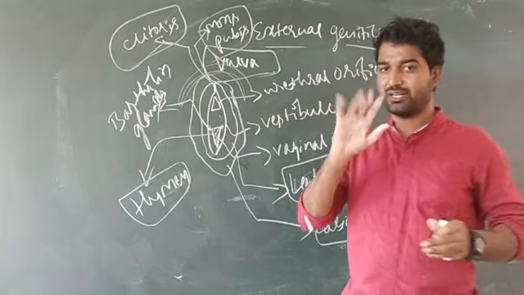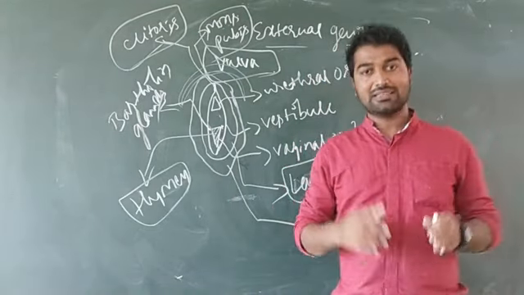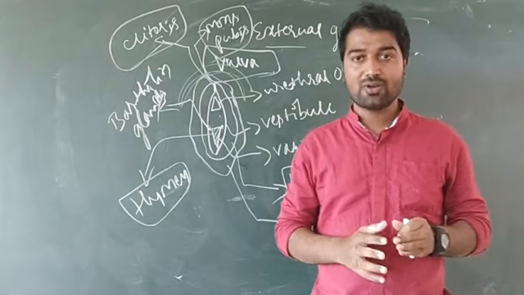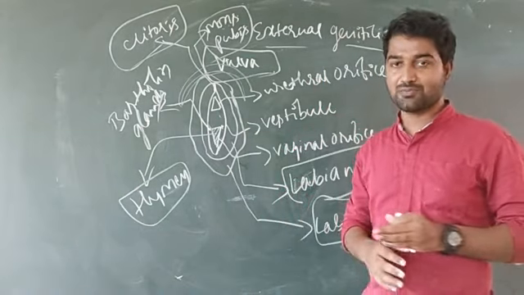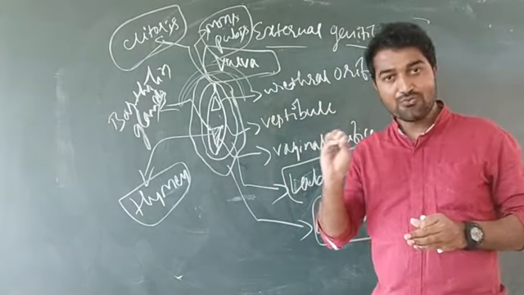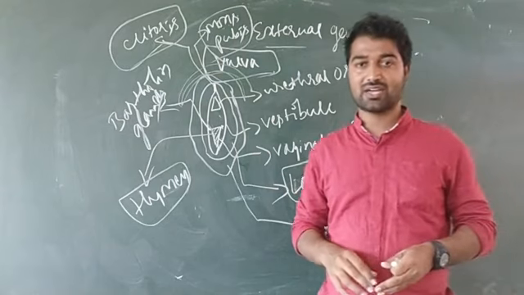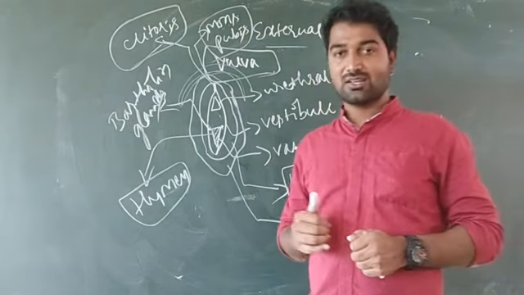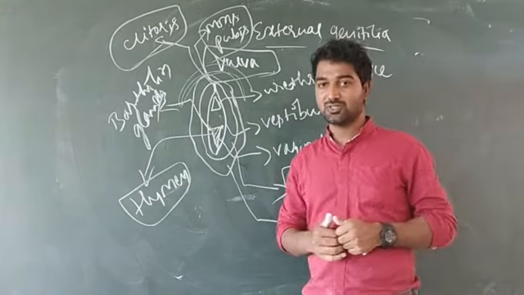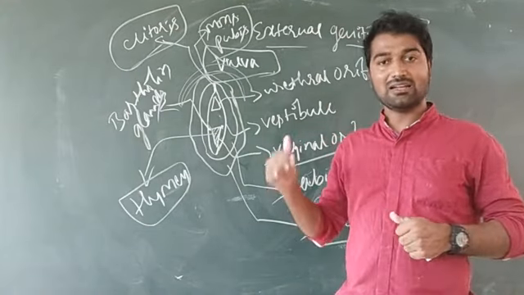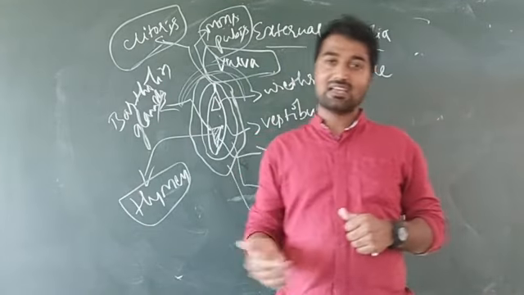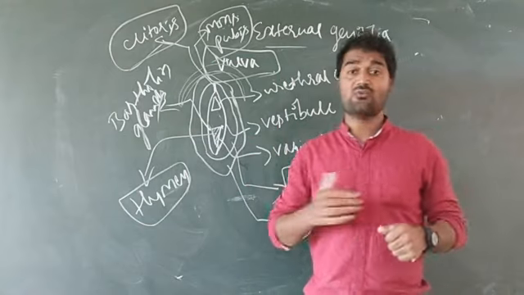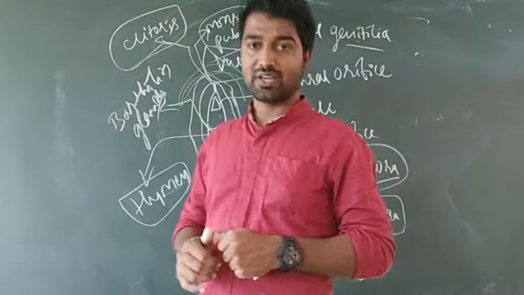Very important. And draw a neat labeled diagram of the female reproductive system. It is also for 5 marks. Okay. In the next class we will discuss the mammary gland and gametogenesis, and also the TS of ovary. Okay, thank you.